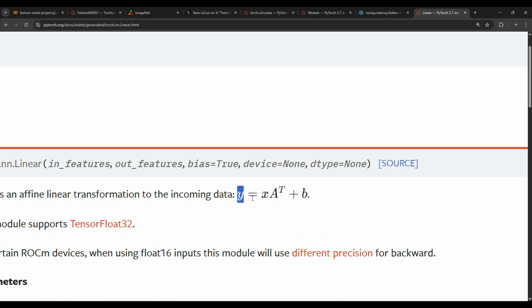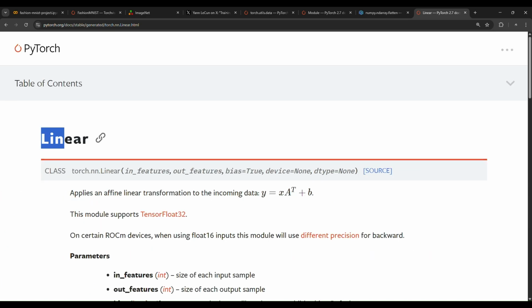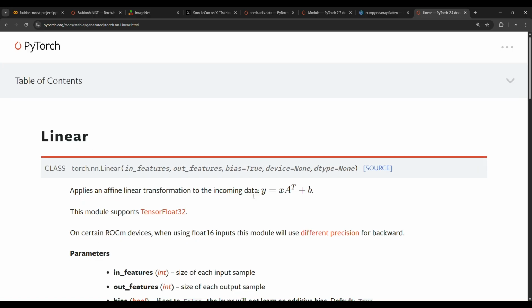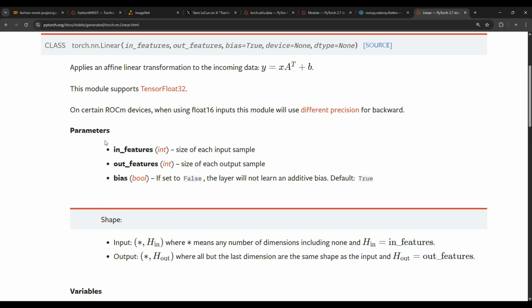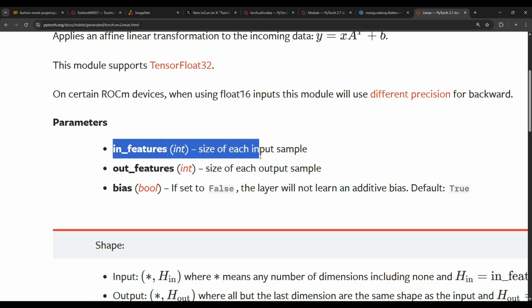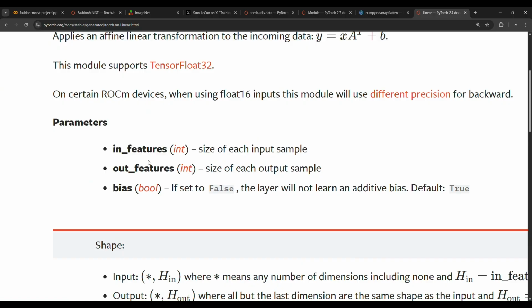The y is the output of the model, x is the input to the model, A is the weights matrix transposed, plus b the bias. This linear layer takes two important parameters: in features and out features.